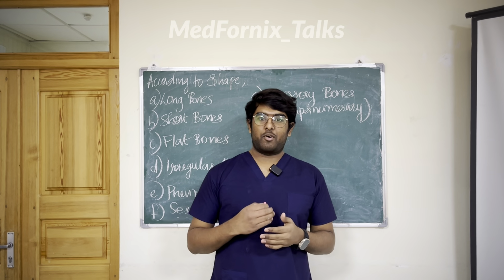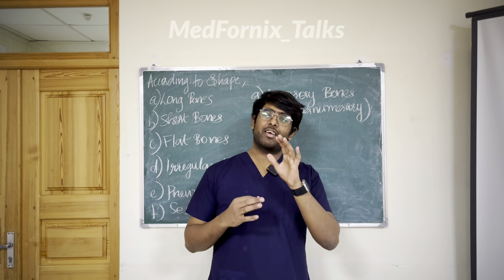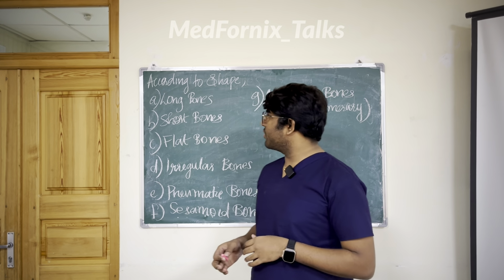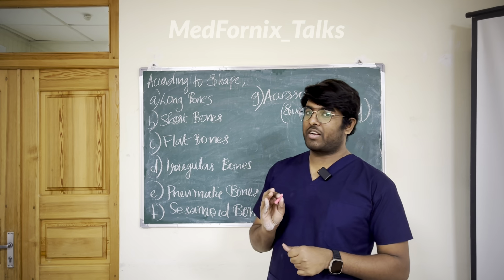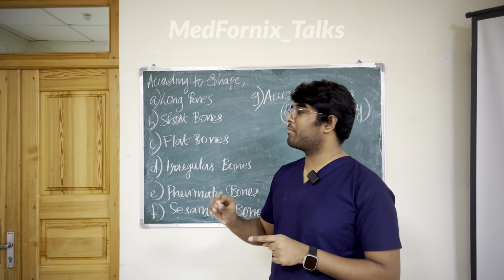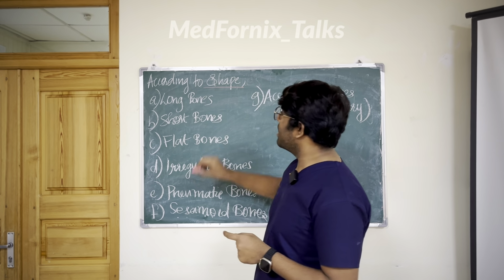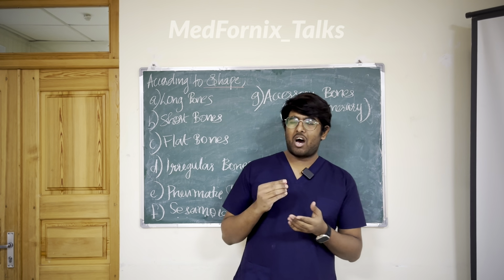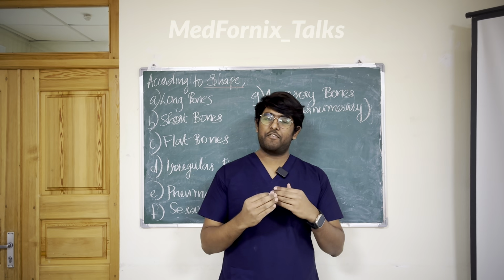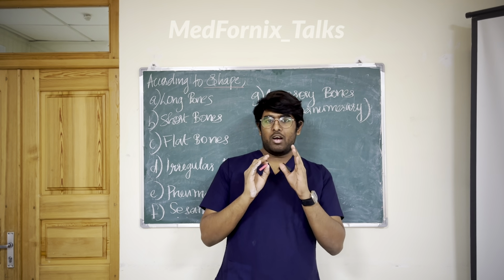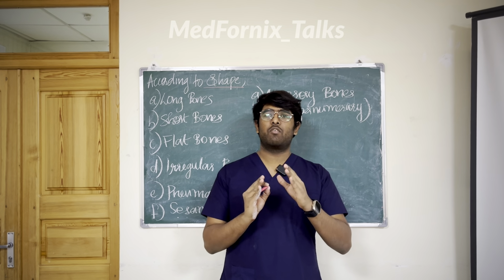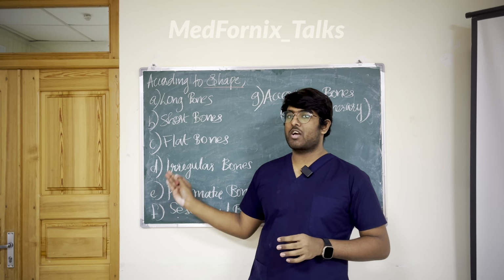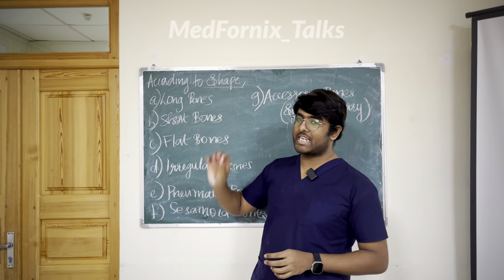Now we are going to talk about the next topic. It's not a next topic, it is a subtopic: the classification of bones. There are different types of classification, and the first one I am going to start with is according to the shape. We can classify the bones according to their shape. So how can we identify the bones? This is the main objective of this section. There are different types of bones according to their shape.